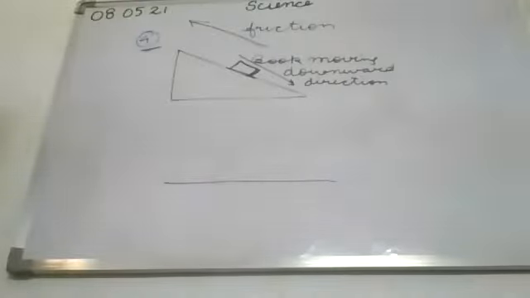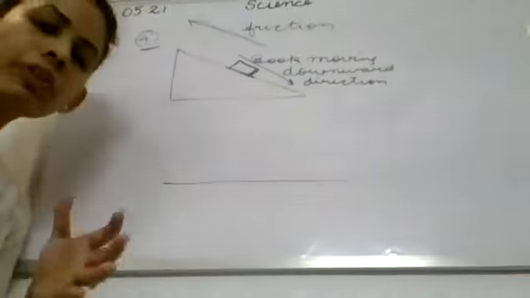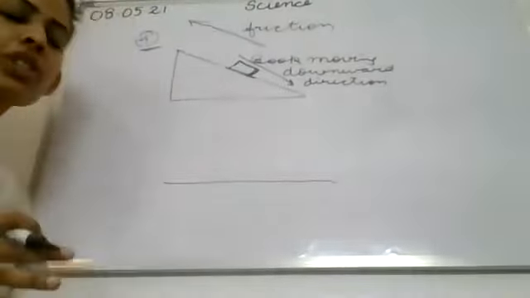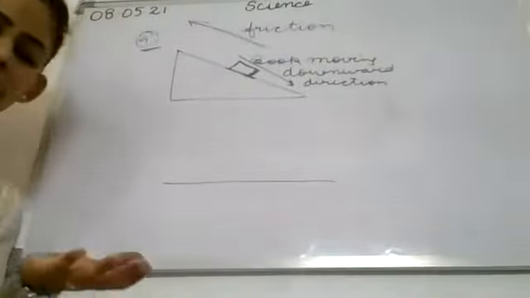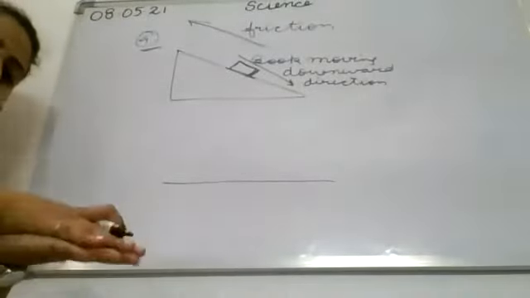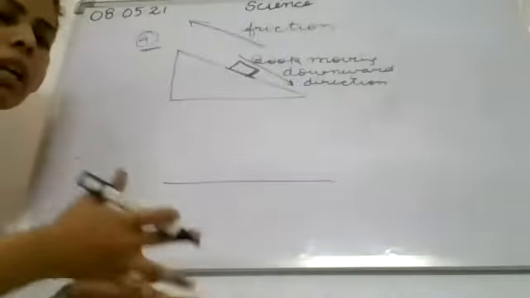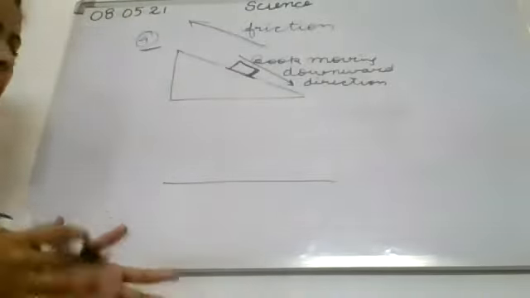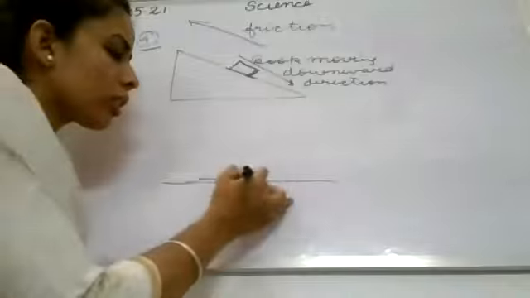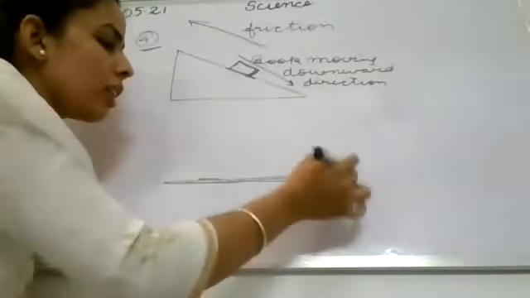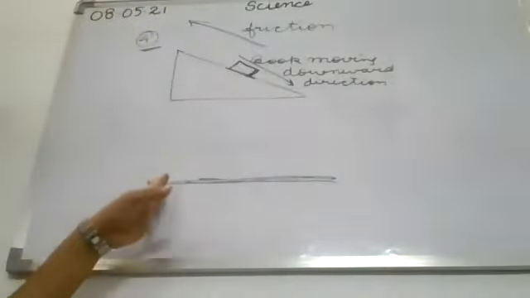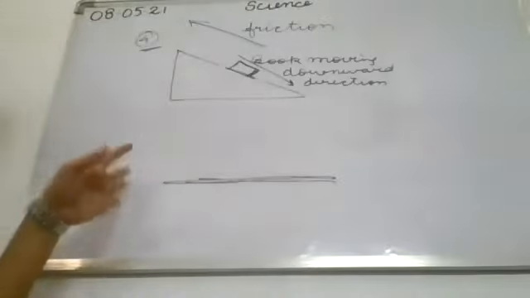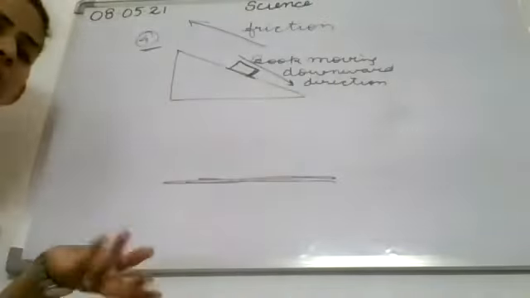Yes, very good. So we can only walk due to friction. There is a friction acting between our feet and the ground, and therefore we are able to walk. If there is soapy water on the marble floor, it is difficult for us to walk.